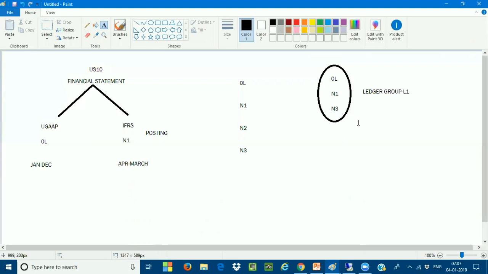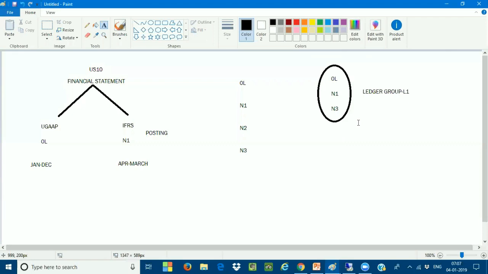So, Mahesh, what is the purpose of ledger group? Is there any specific purpose? For reporting purposes, ledger group specifically, I am creating only so that postings impact only the specific ledgers, not all the ledgers.